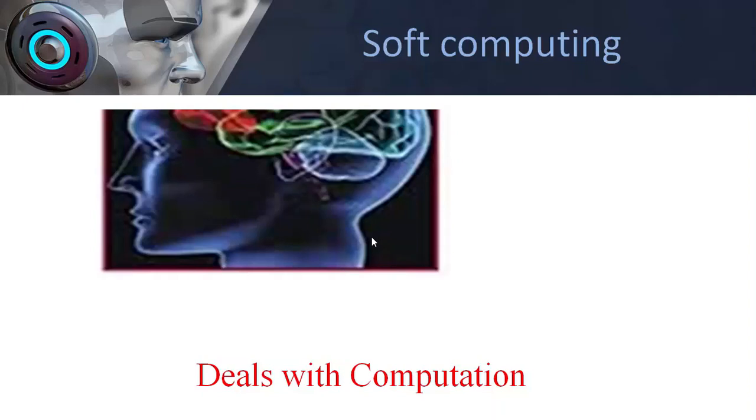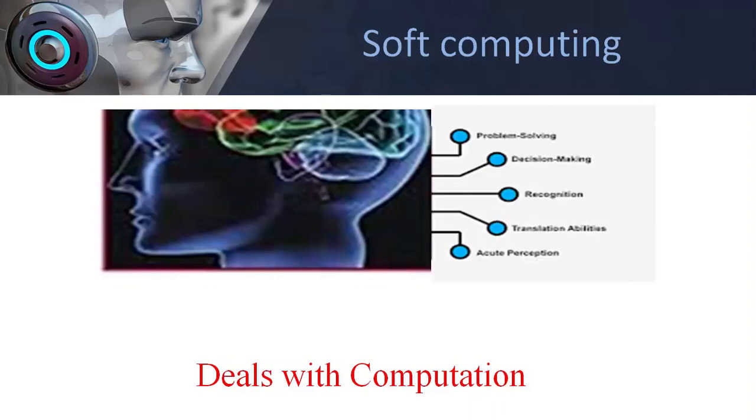So, soft computing is when we want to give our machine the computational power with abilities of problem solving, decision making, recognition, translation, and perception. So, we are not simply computing as a calculator does, but we are trying to achieve intelligent computation with the help of a machine.